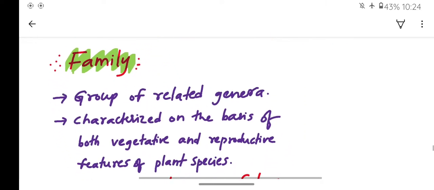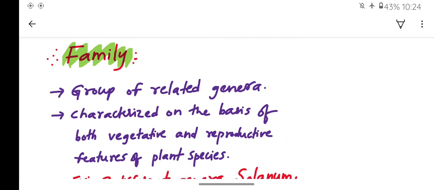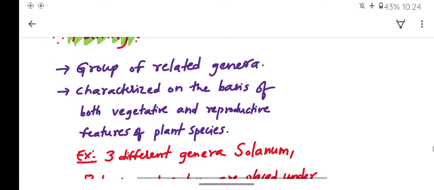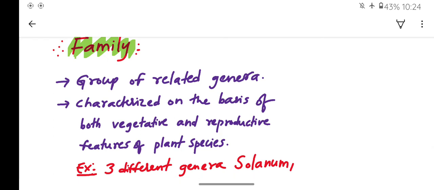The third taxonomic category is family. Family is nothing but a group of related genera. A group of related genera are placed under a common family. They are characterized on the basis of both vegetative and reproductive features of plant species. A group of related genera which have some similar characters are placed under the common family, but they are characterized on the basis of vegetative, that is the morphological characters, as well as the reproductive features of plant species.